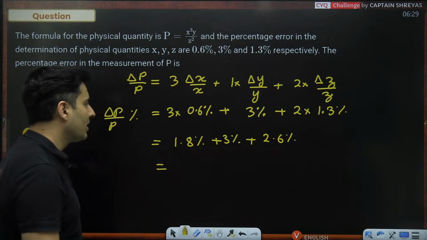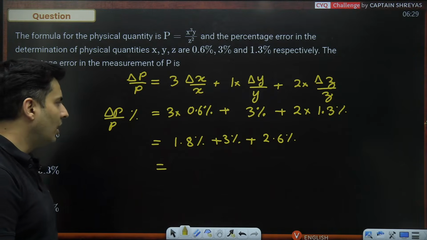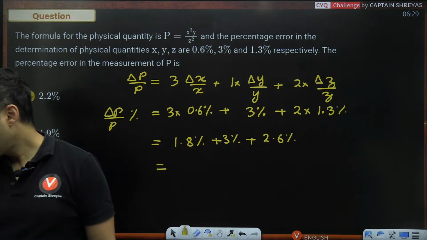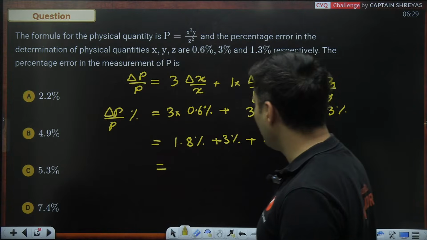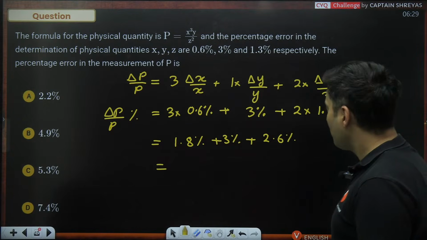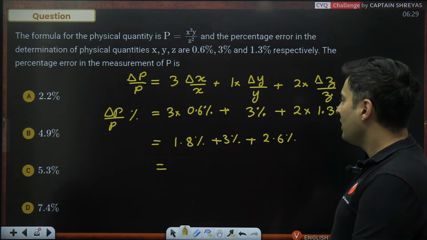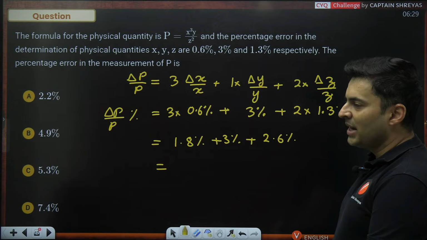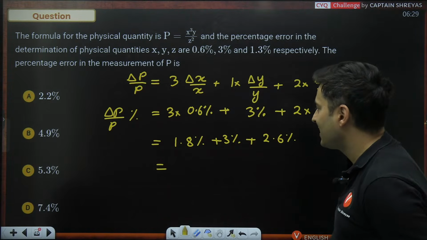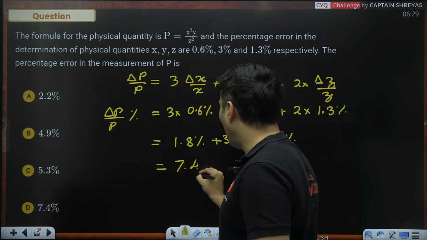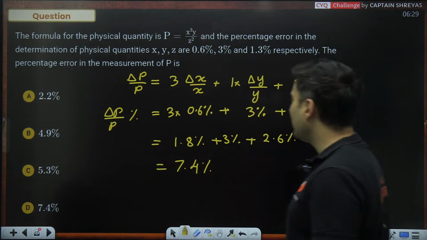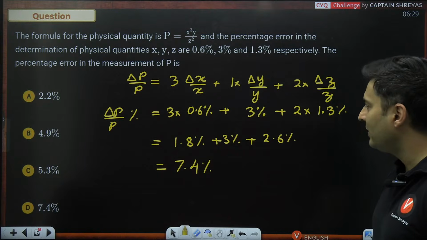Come on, my dear warriors, how much is it coming out to be? Very good. Many of you have got it correctly. 3, 2.6 and 1.8, guys. 7.4%. 18, 30, 26, 74.